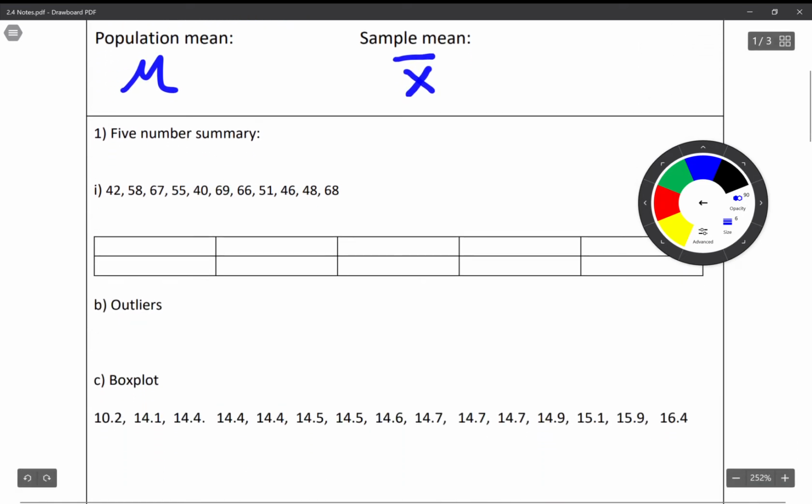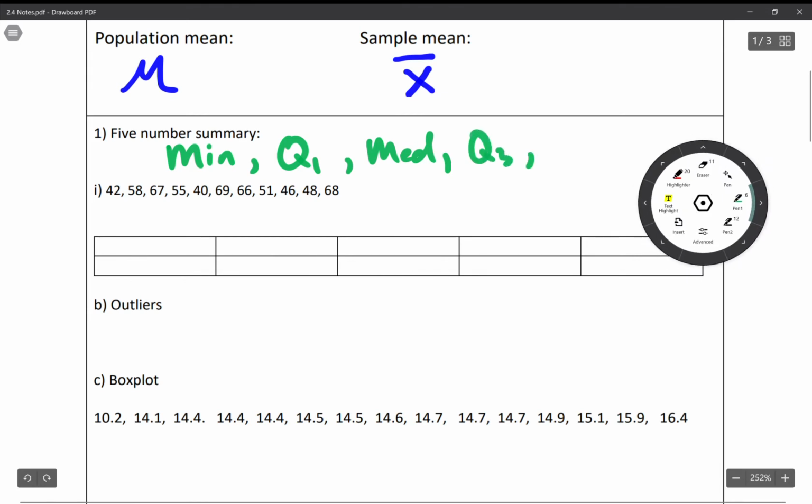Reviewing again, you know that the five number summary consists of the minimum value, quartile 1, the median, and quartile 3, and finally the max. So the min and max are easy to calculate.